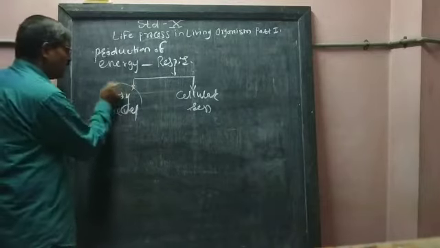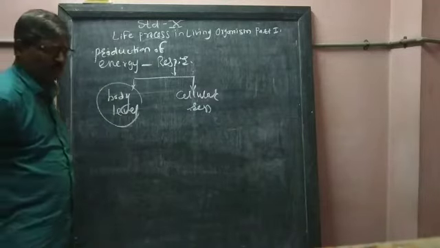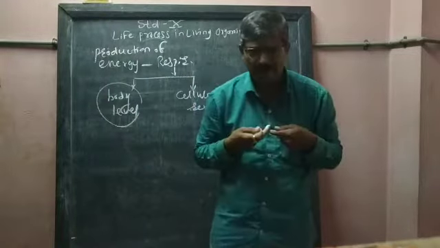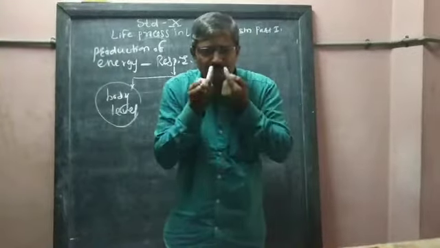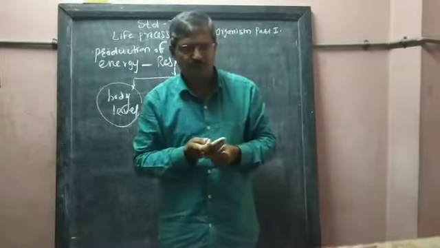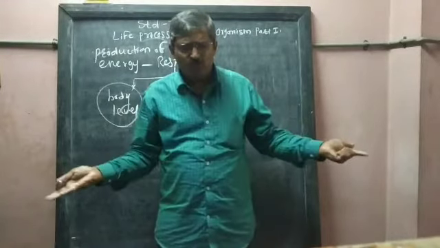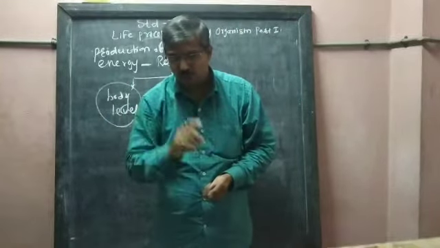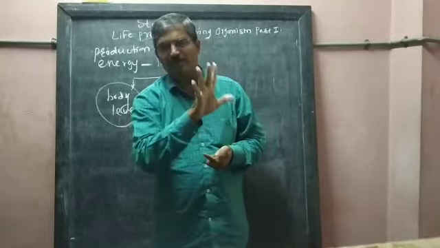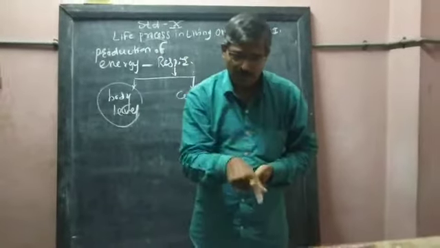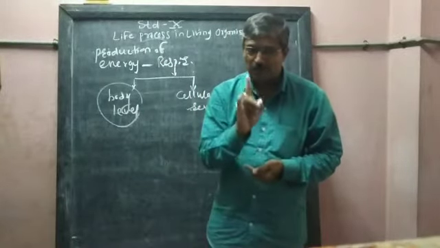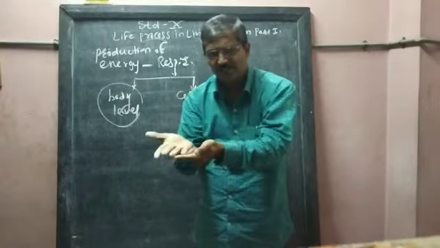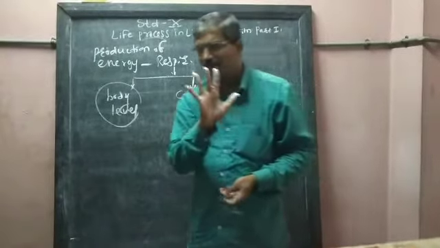Then we will study what respiration process takes place at body level. Body level means simply, now you are there, I am here, we are taking oxygen with the help of this nose. I took oxygen and now I am going to give out carbon dioxide. So this is called body level respiration. The process in which oxygen is taken in and carbon dioxide is given out is called breathing.